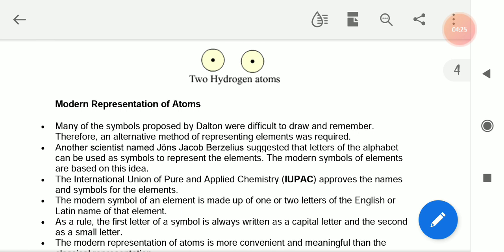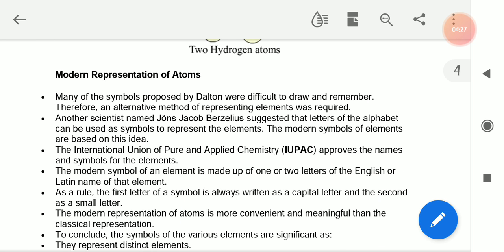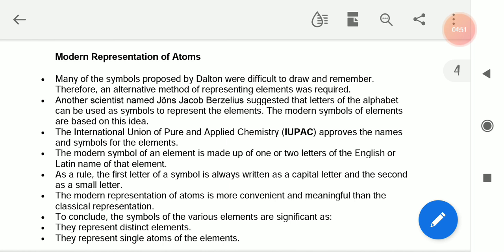Modern representation of atoms. See, many of the symbols which were proposed by Dalton were difficult to draw and remember. Therefore, an alternate method of representing elements was required. Another scientist named Johannes Jacob Bernoulli suggested that letters of the alphabet can be used as symbols to represent the element. The modern symbols of elements are based on this idea. Okay, just I will tell you about this Johannes Jacob Bernoulli.